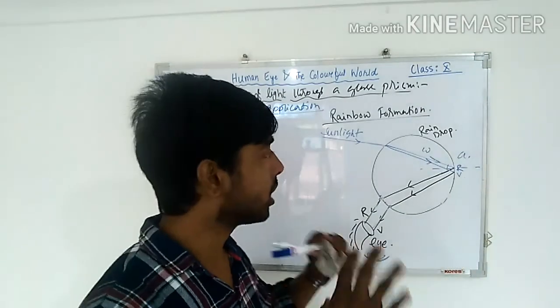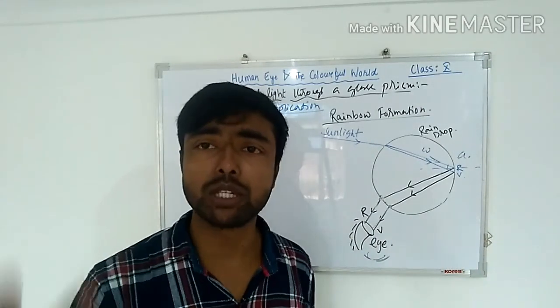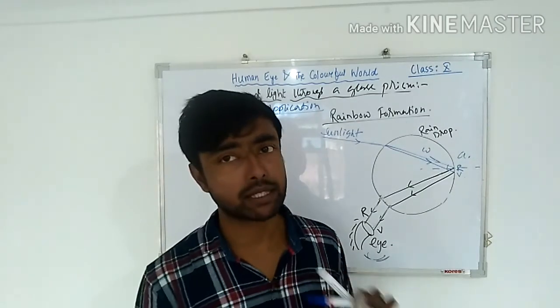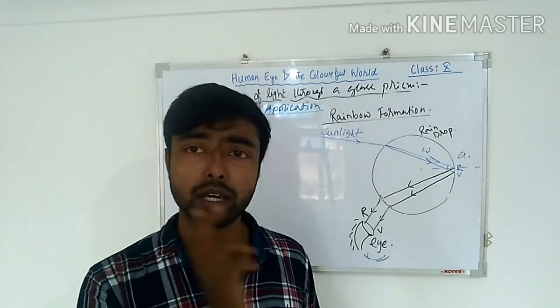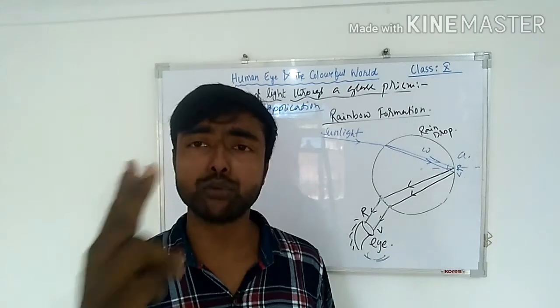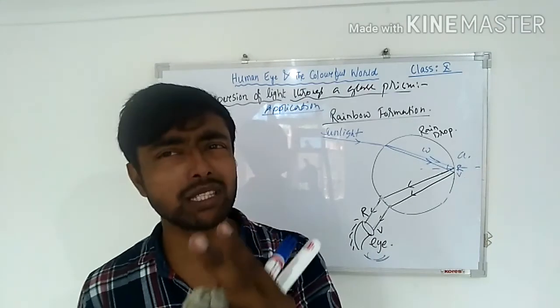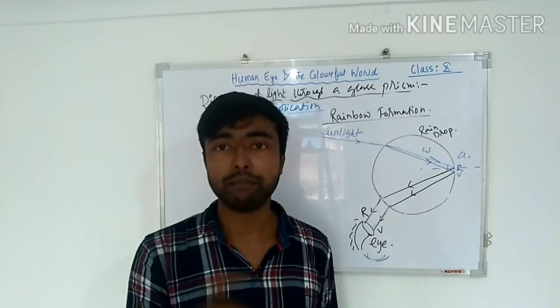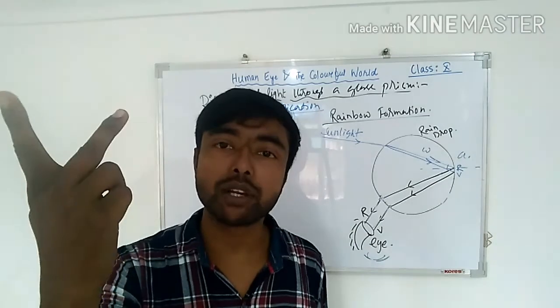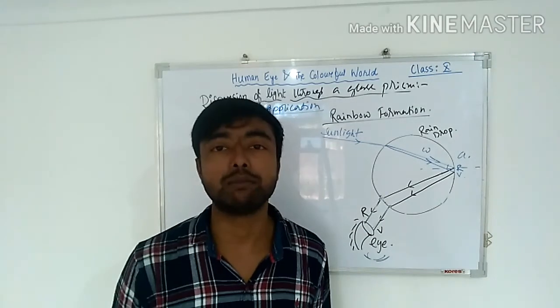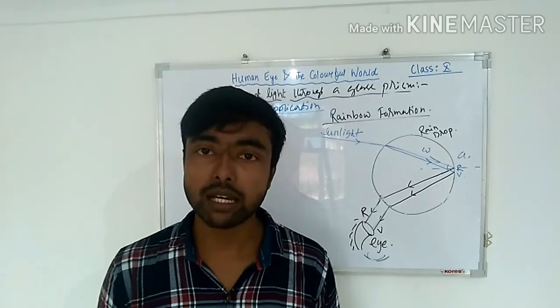Okay, this is all about formation of rainbow. In the formation of rainbow, two phenomena of light are used, but the main is dispersion of light. Understood? Because of dispersion we are able to see the different colors, so that is known as rainbow. Understood na? So for this class this much is okay.